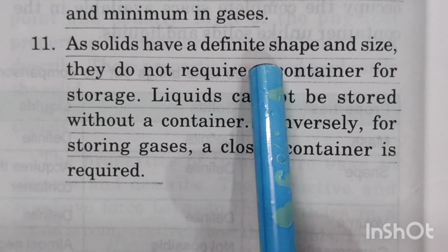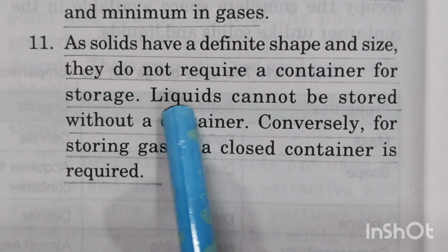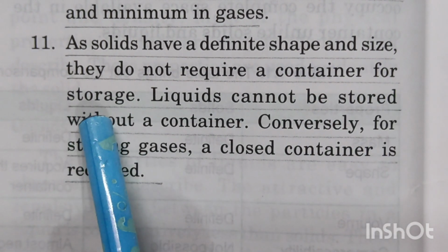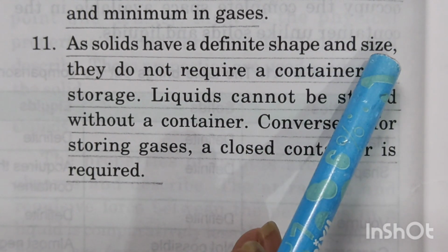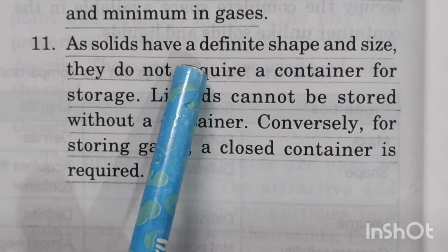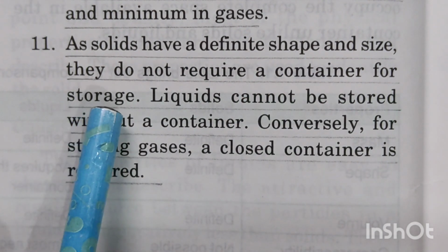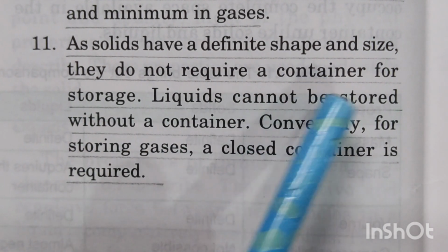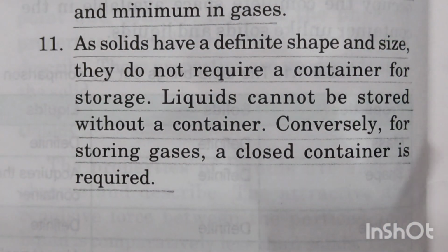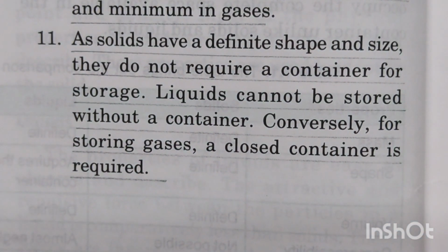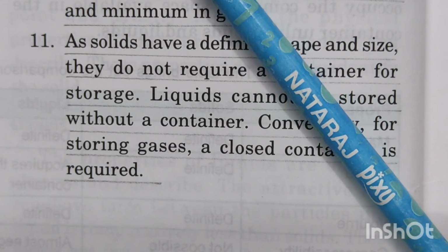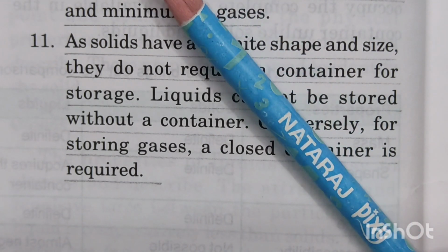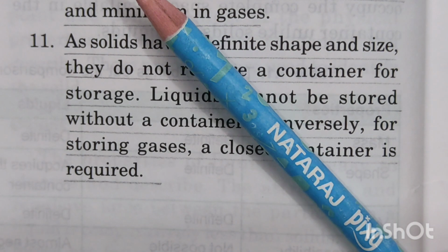Coming to the last point, children. As solids have a definite shape and size, they do not require a container for storage. Now, if you want to take a solid, children, because they do not take the shape and size, they do not change. So, we do not require a container for storing them. Liquids cannot be stored without a container. Now, suppose I keep a pencil over here, children. Now, this pencil, I don't need a container. Even if I keep it over here, it will be left over here and nothing will happen.